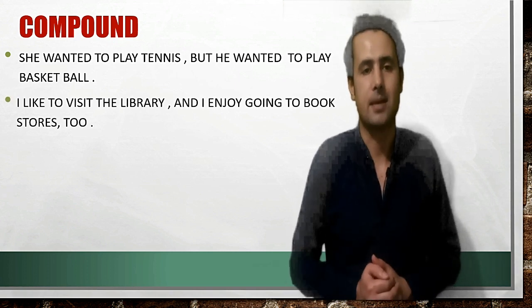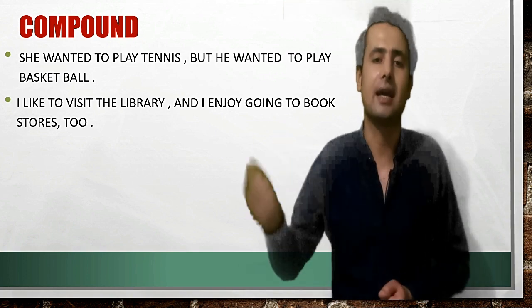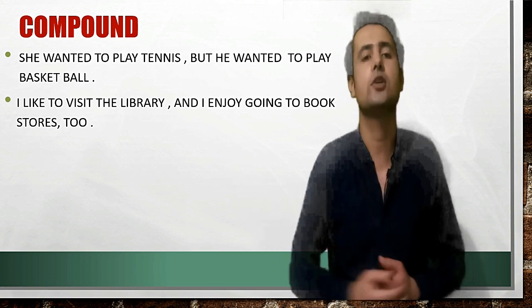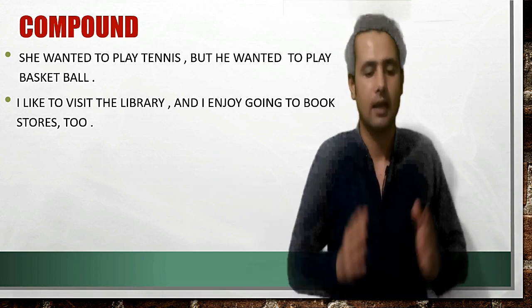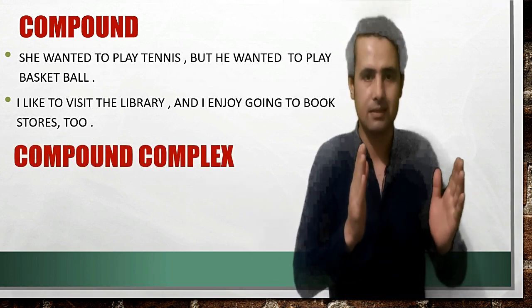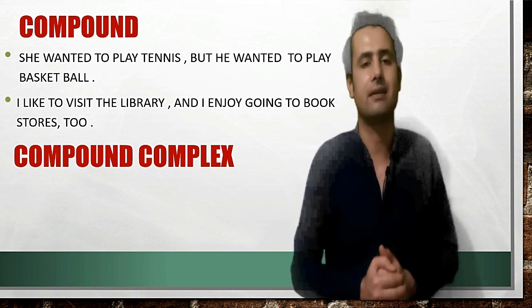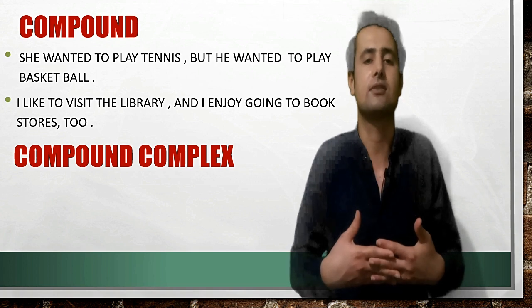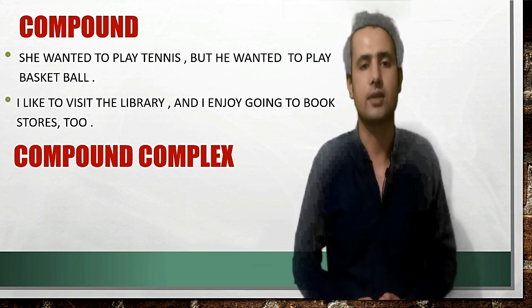Look at another example. I like to visit the library, comma, and I enjoy going to bookstores too. Again, both these sentences can function independently, but if we join them together, it forms a compound sentence.